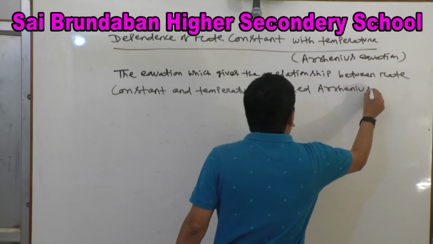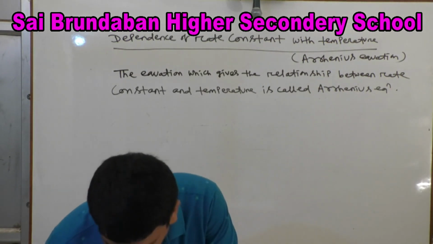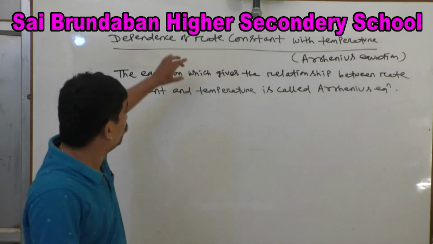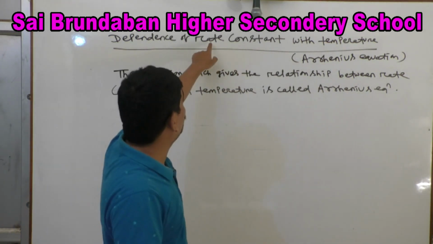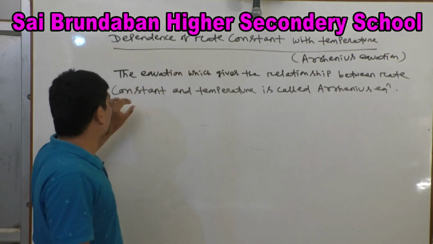The equation which gives the relationship between rate constant and temperature is called Arrhenius equation. So he will put the question: what is the relationship between rate constant and temperature? The equation which gives the relationship between rate constant and temperature is called Arrhenius equation.